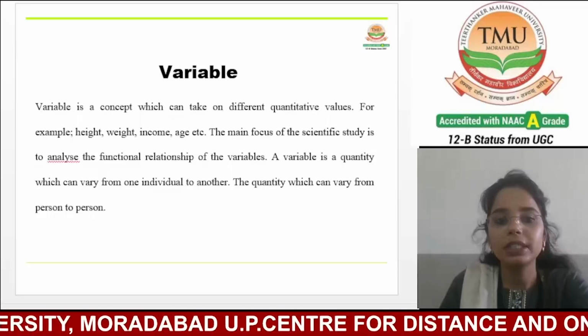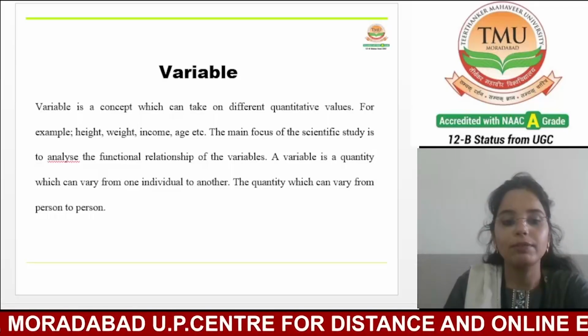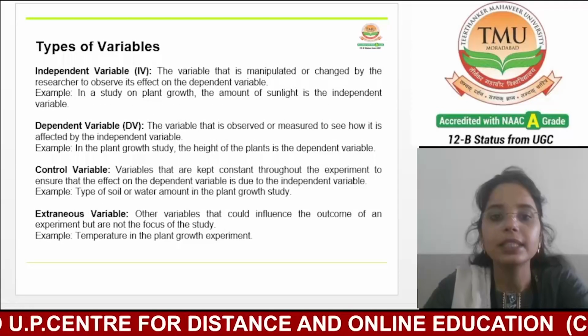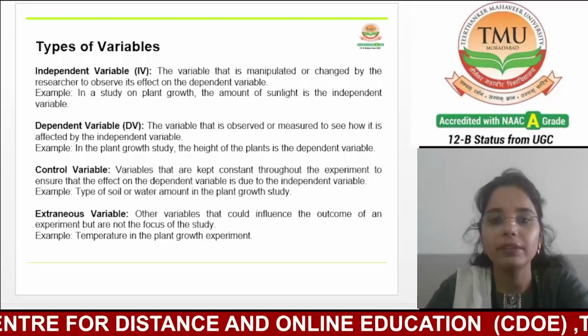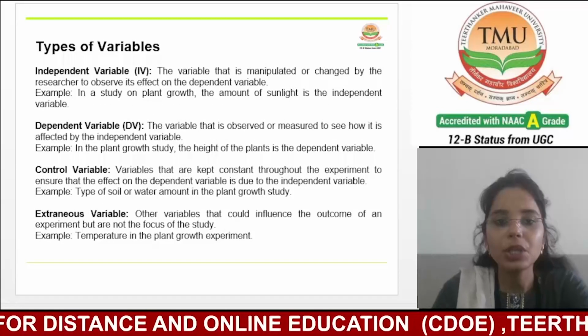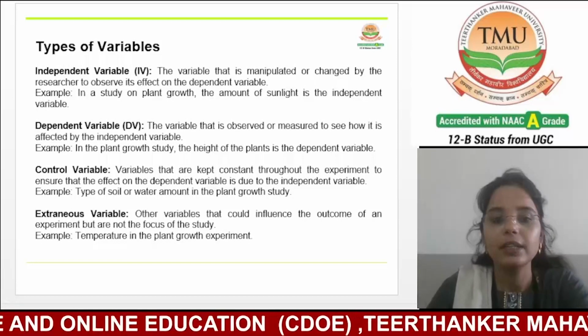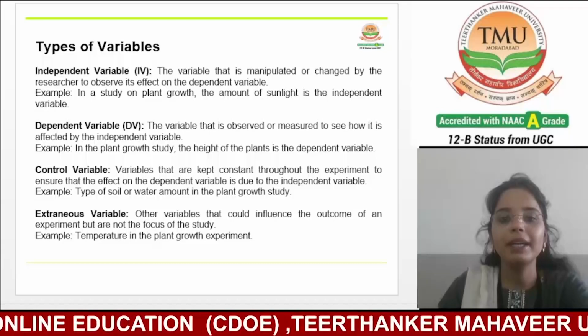After discussing the concept of a variable, now let's discuss the types of variables. The first one is the independent variable.